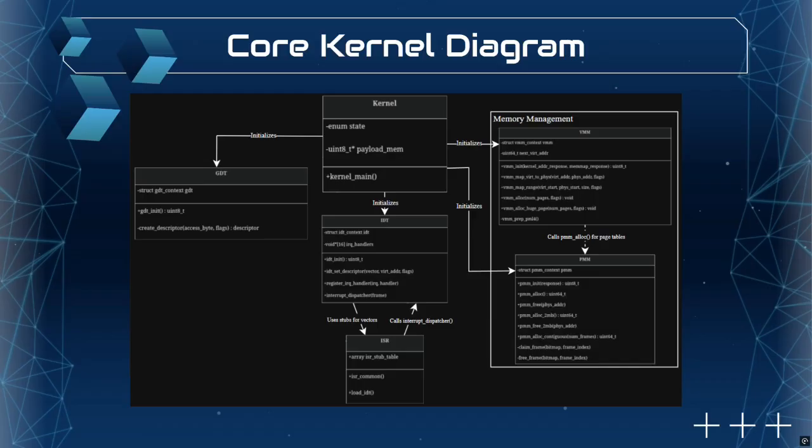The PMM, or Physical Memory Manager, maps out the raw RAM to track exactly what physical space is available. Above it, the VMM, or Virtual Memory Manager, acts as our data organizer. Crucially, the VMM is built to allocate massive 2 megabyte huge pages for our system. By organizing the memory into these large blocks, we drastically reduce system overhead, allowing us to process incredibly heavy mathematical workloads without slowing down at all.